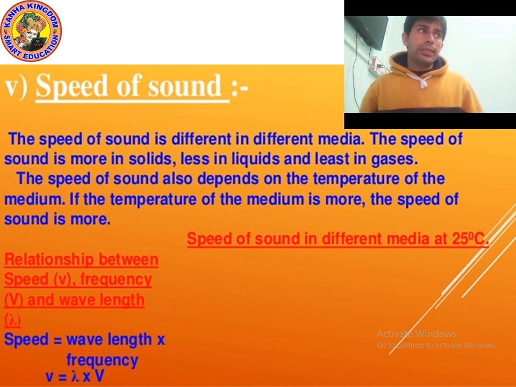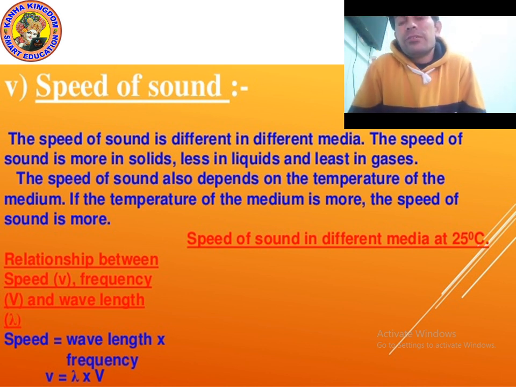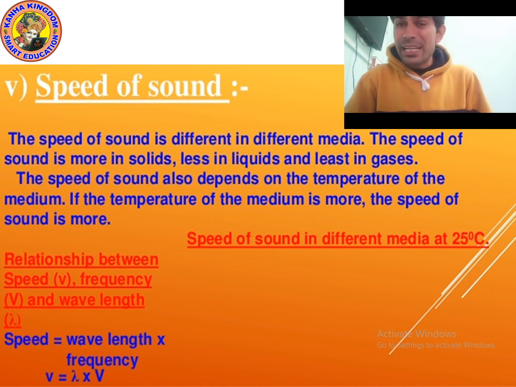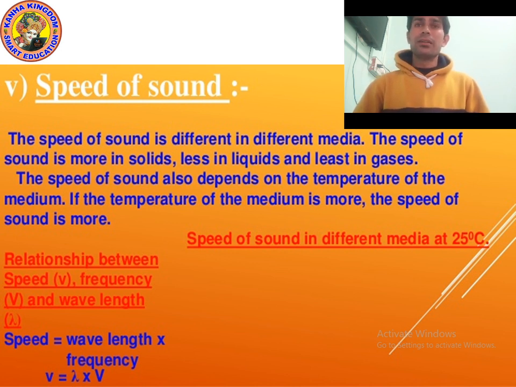Now let's talk about the speed of sound. What is the speed of sound? The speed of sound is different in different media: in solid it is different, in liquid it is different, in gas it is different. In the gaseous medium, the speed of sound is the least, in liquid the speed of sound is medium, but in solid it is more.